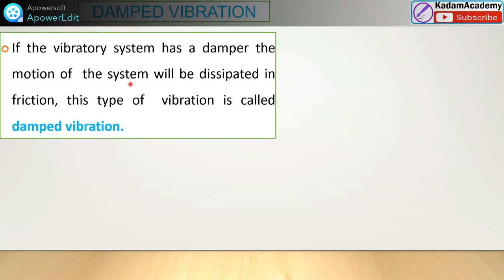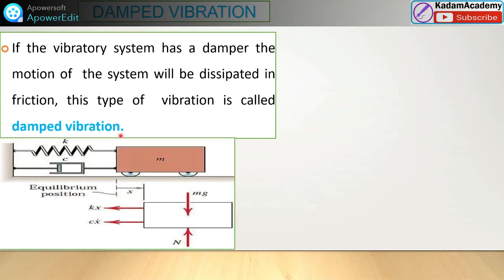Next, opposite to this is damped vibration. What will happen in damped vibration? If the vibratory system has a damper inside that system, it will resist or dissipate the energy. So the motion of the system will be dissipated due to friction or any system which is attached, called a damper. This type of vibration is called damped vibration.